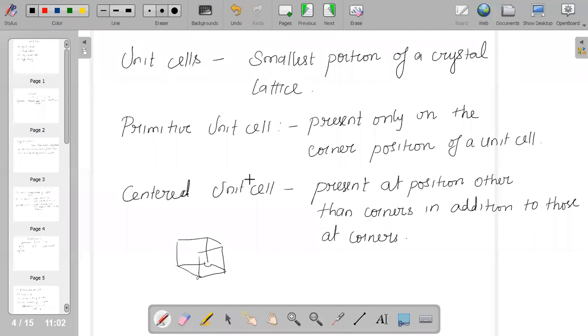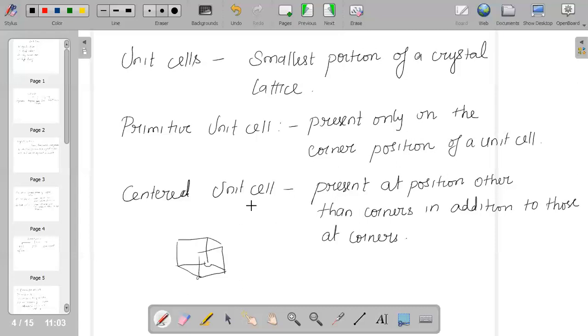The other type is the centered unit cell. If the constituent particles of the crystal lattice are present at positions other than the corners, in addition to those at the corners, we call it a centered unit cell.